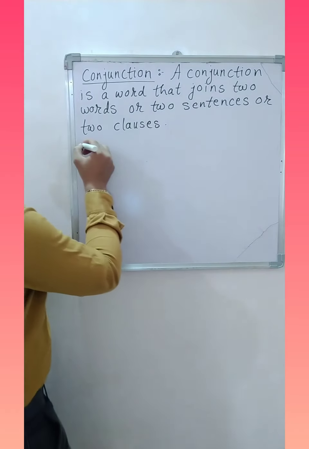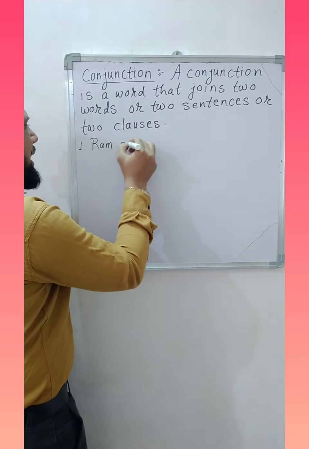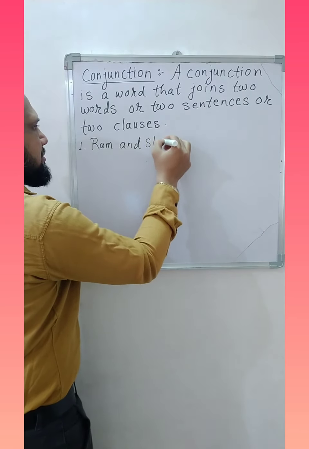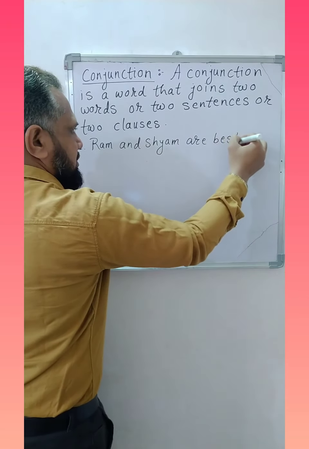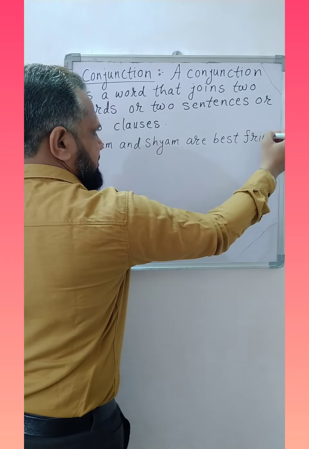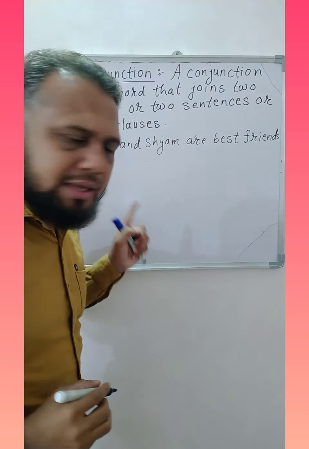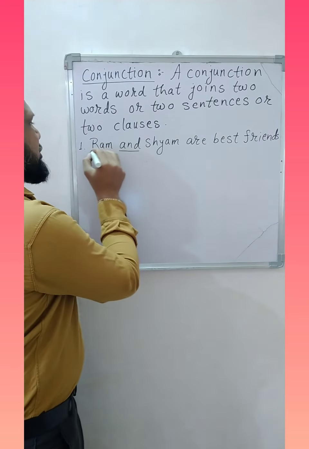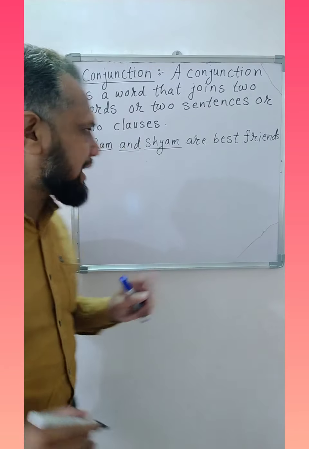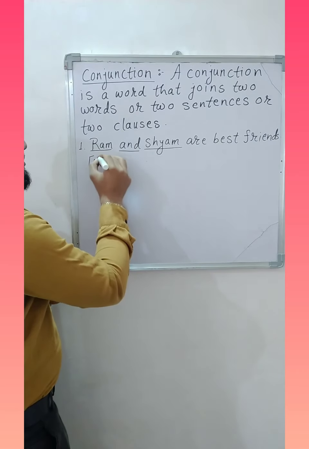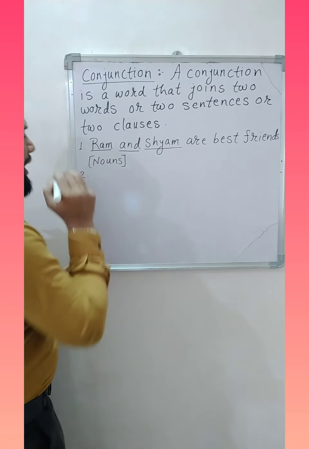For example, Ram and Shyam are best friends. Here the word and has joined Ram and Shyam. Both the words are nouns.